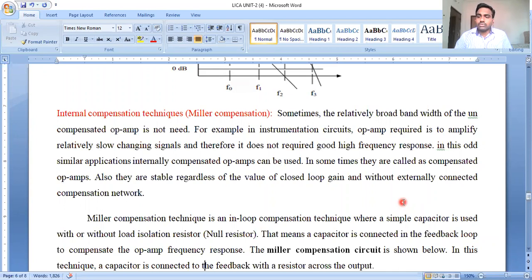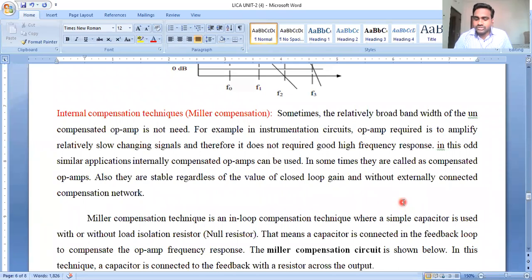Now we will see how we can apply or analyze the internal compensation circuit. The second important discussion is that there is a difference in the construction of the external compensation circuit compared with the internal compensation circuit.